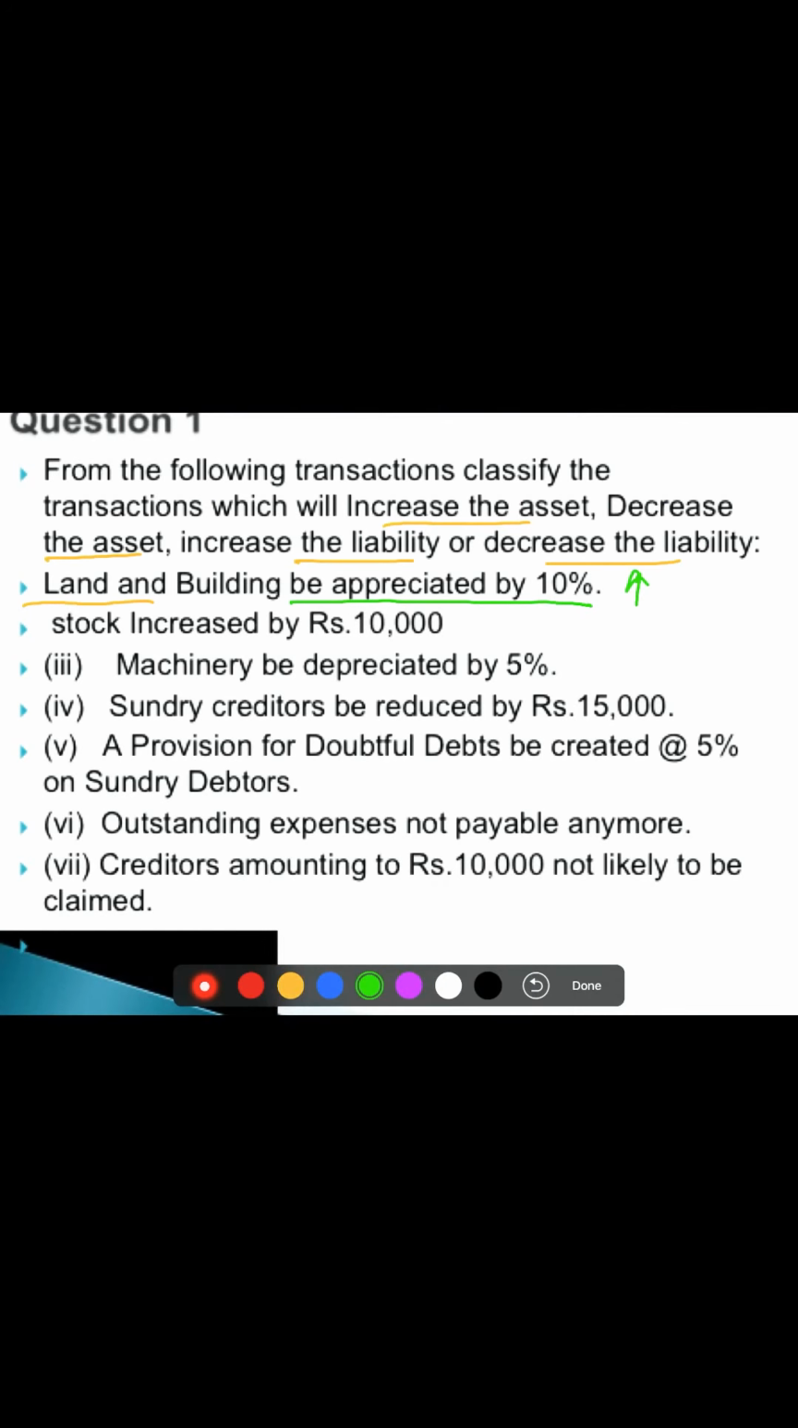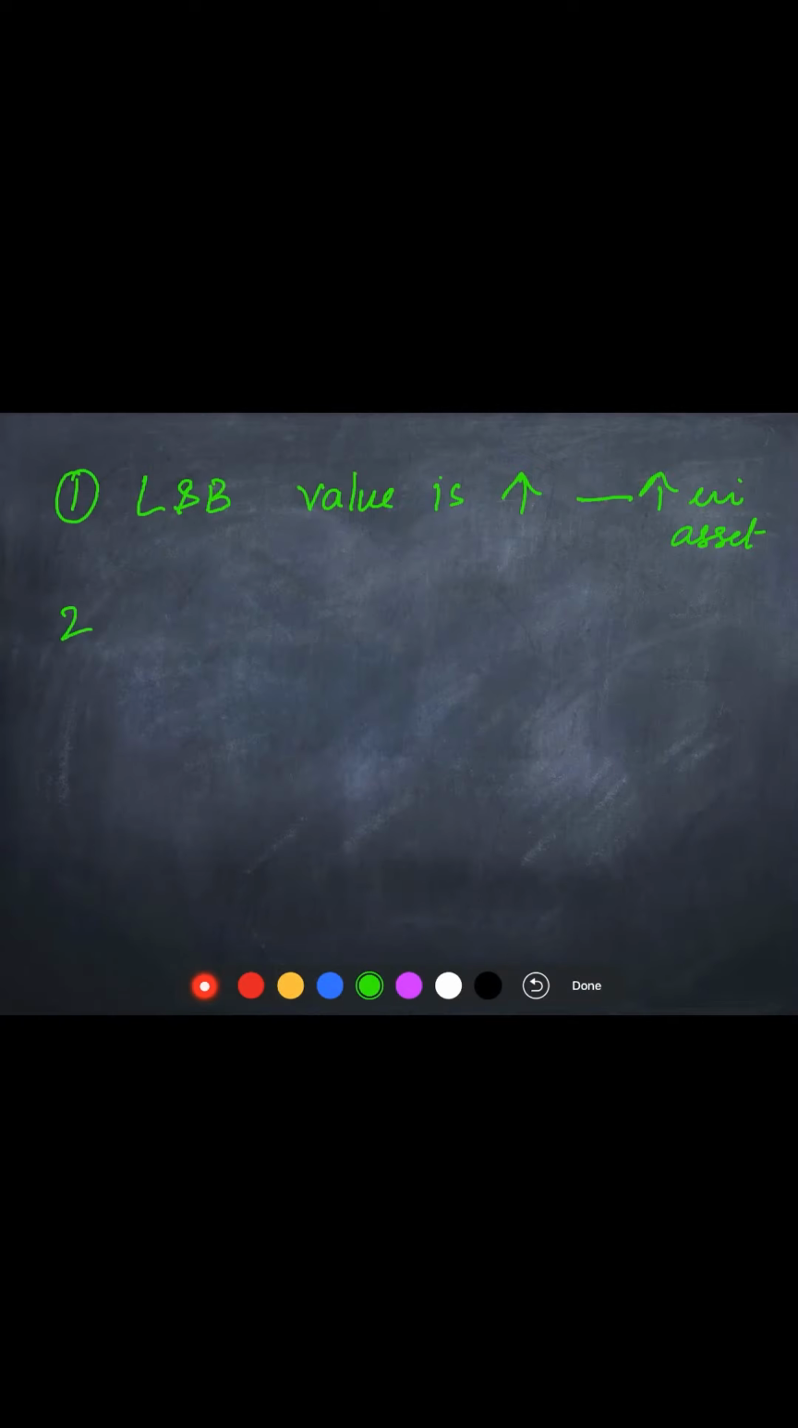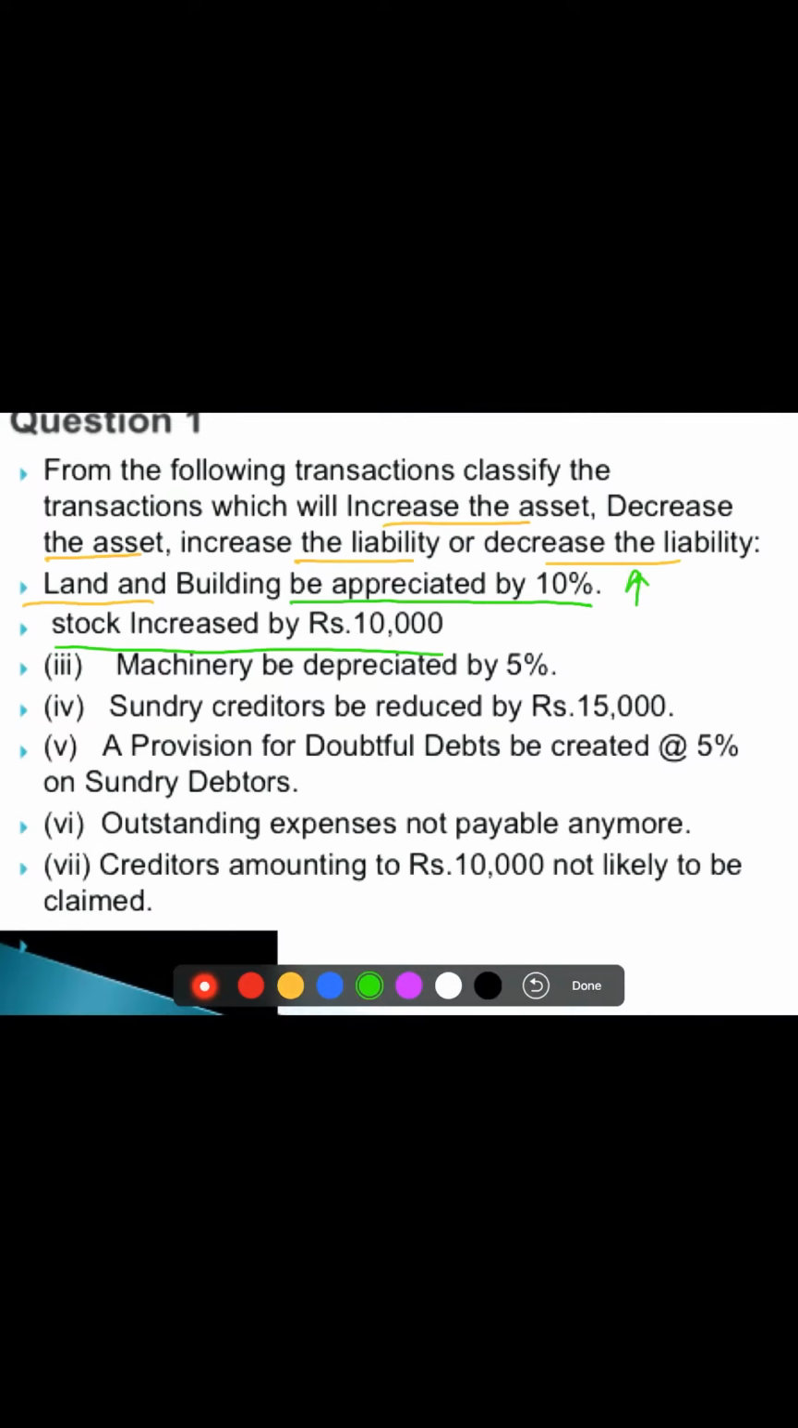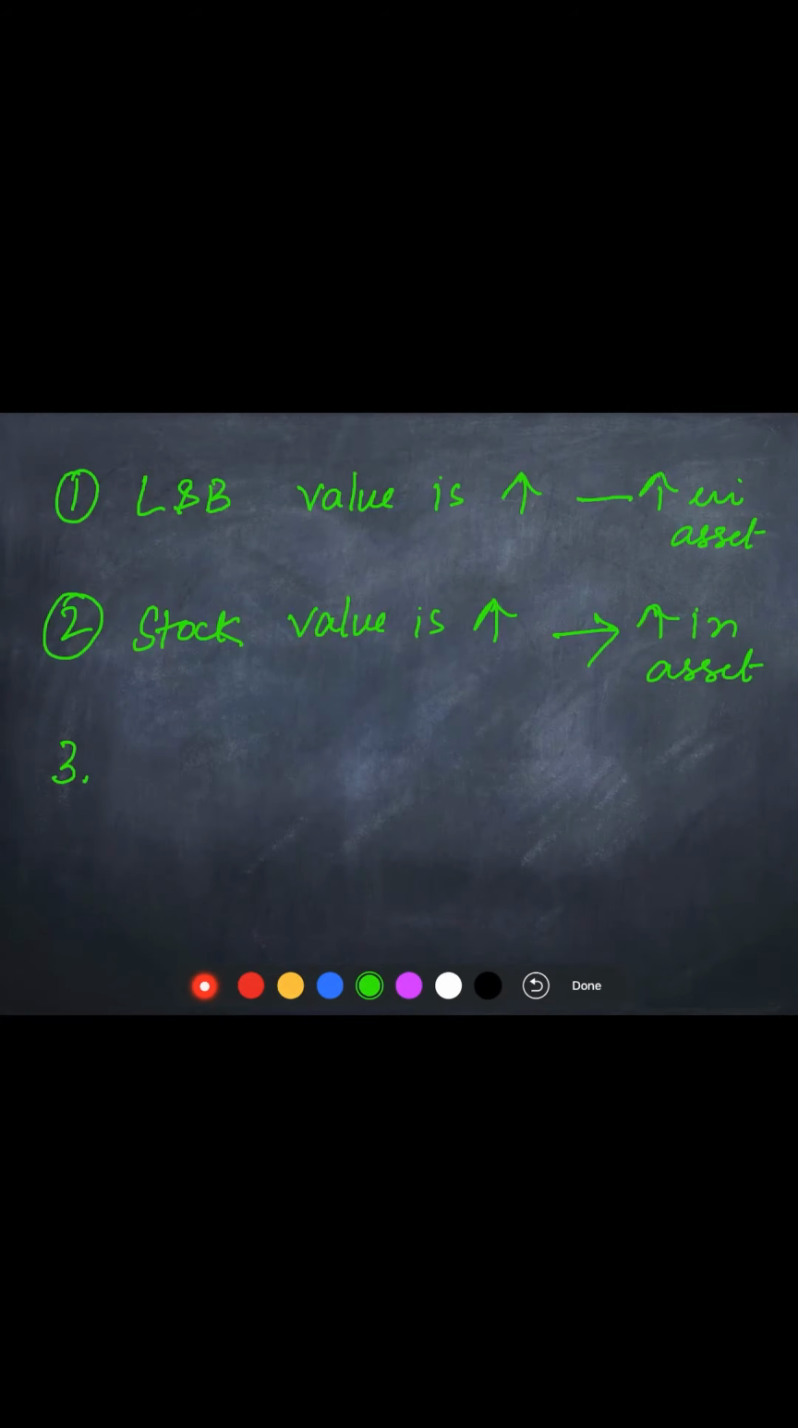Clear? Next, stock increased by 10,000. So again, children, stock value is increasing. So this is again increase in asset. Next, machinery is depreciated by 5%. Depreciation meaning reduction in the value of asset. So third transaction, children, machine value is decreasing. So it is decrease in asset.